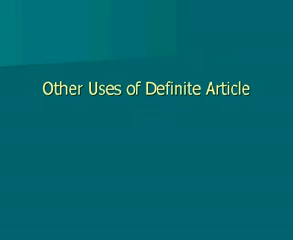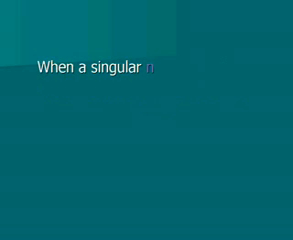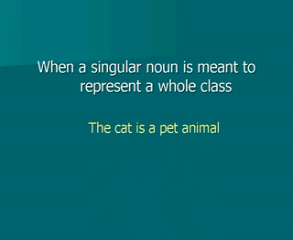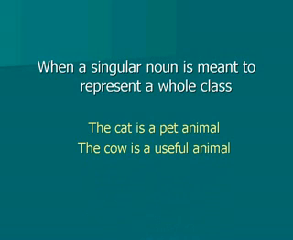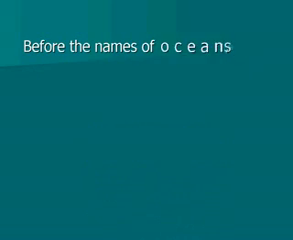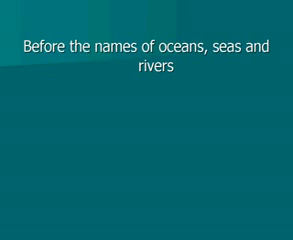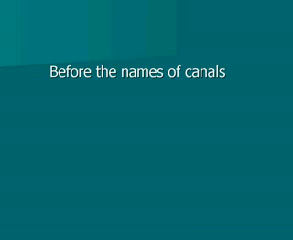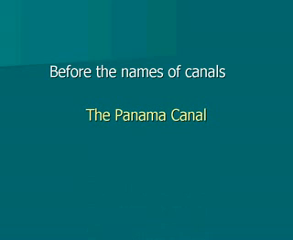Now we'll look at some other uses of the definite article. You can use a definite article when a singular noun is meant to represent a whole class. For example, the cat is a pet animal. The cow is a useful animal. You can also use it before the names of oceans, seas, and rivers. For example, the Arctic Ocean, the Red Sea, the Nile. You can also use it before the names of canals. For example, the Panama Canal and the Suez Canal.